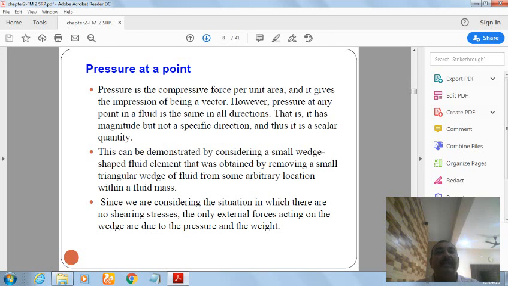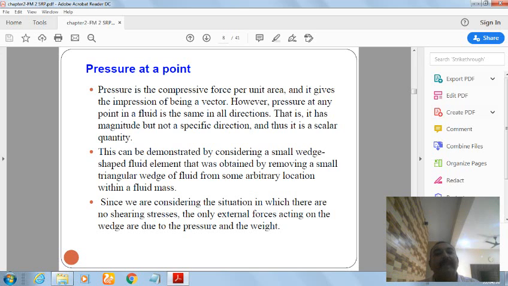Pressure at a point. Pressure is a compressive force per unit area, and it gives the impression of being a vector. However, pressure at any point in a fluid is the same in all directions.